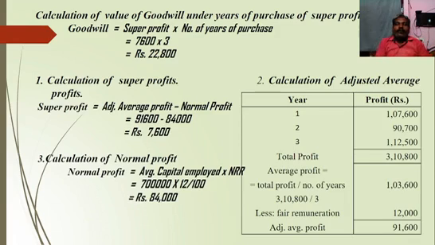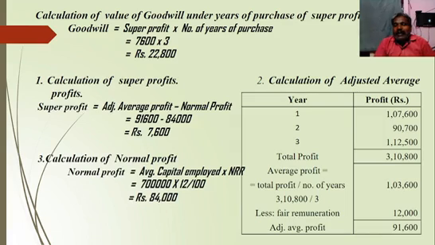So how do we calculate the value of goodwill under the number of years purchase of super profit method? Goodwill equals super profit into number of years of purchase. So the next step is to calculate super profit. Super profit equals adjusted average profit minus normal profit, because we have fair remuneration to the partners. That's why I use adjusted average profit; otherwise we would use only average profit. So we must calculate adjusted average profit as well as normal profit.